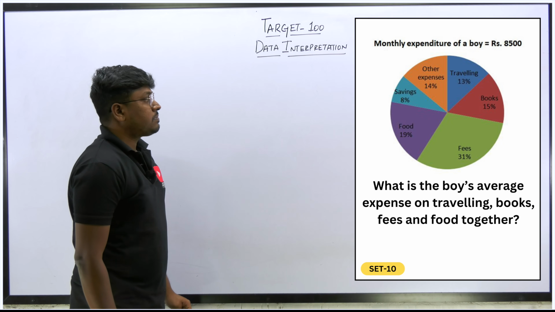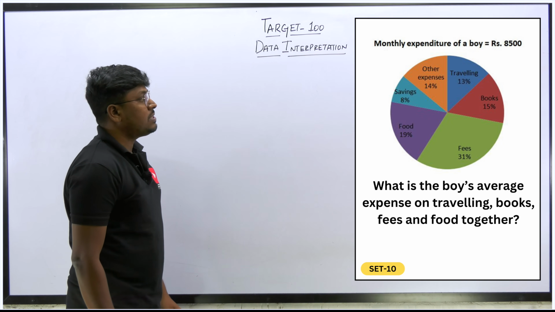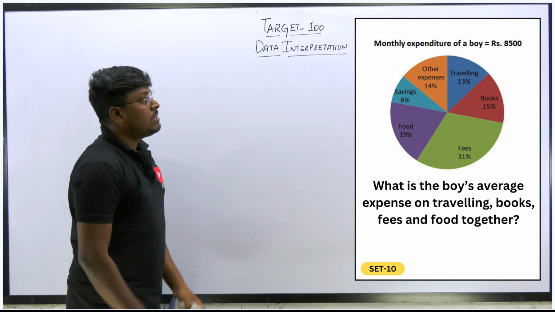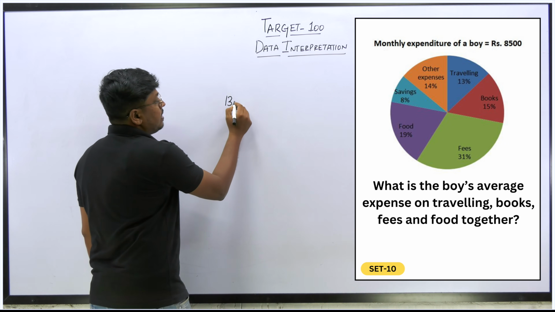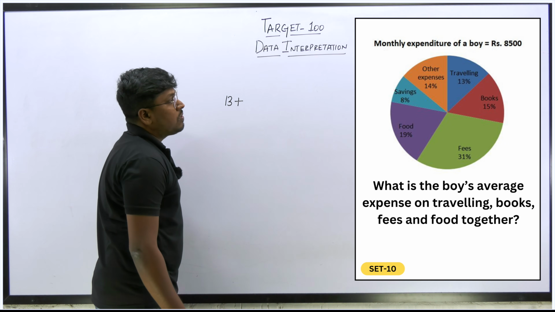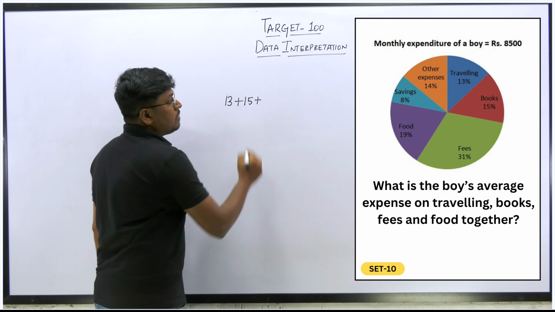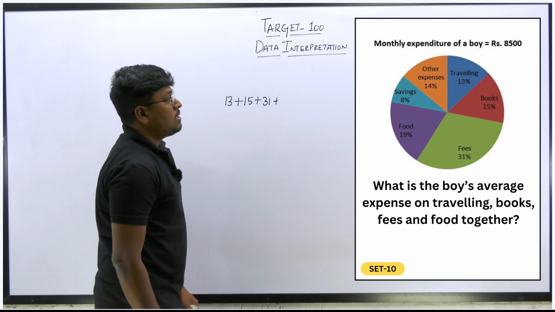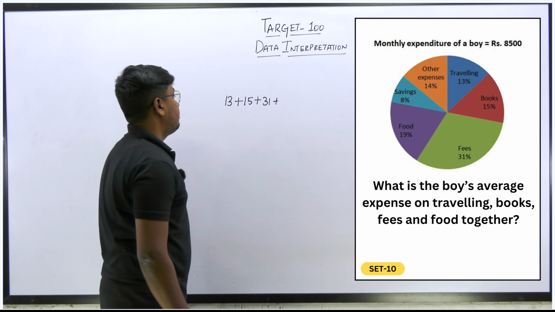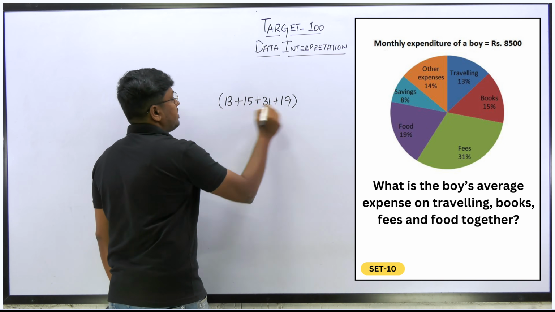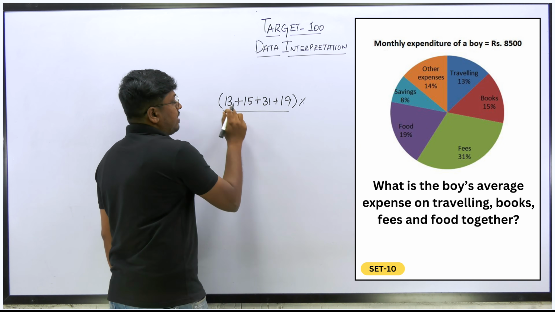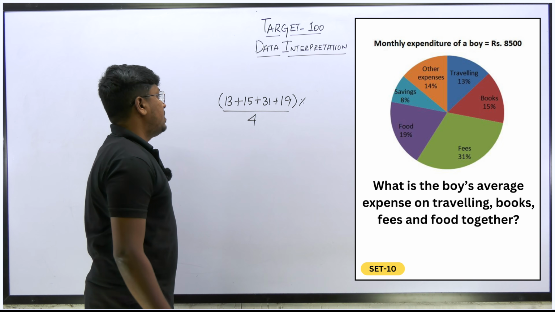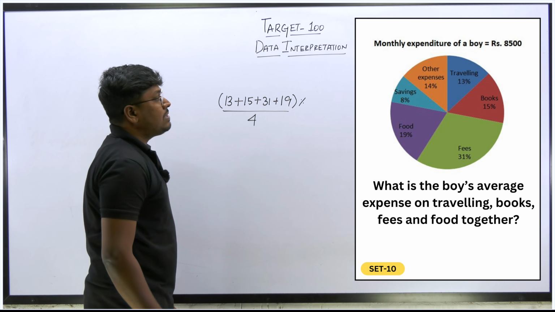Fourth question. What is the boy's average expenditure on traveling, books, fees and food together? Traveling is how much? 13%. Books is 15. Fees is 31. And food is 19. All these are in percentages and we have to find the average. There are four things: traveling, books, fees and food. So we need to find the boys' average expenditure.